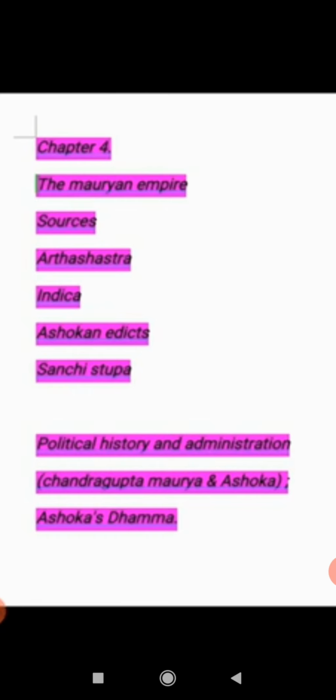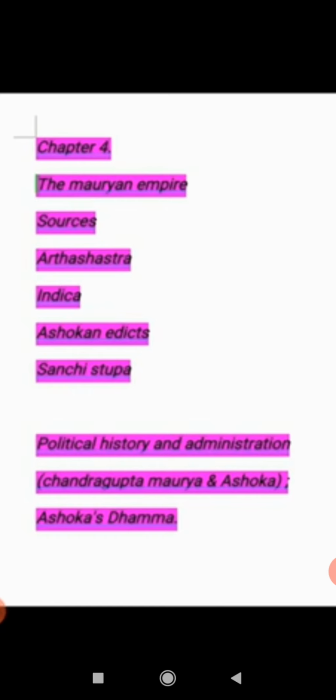Two kinds of taxes were there, namely Bali and Bhag, mentioned in the edicts of Ashoka. Bhag was levied on agricultural produce and cattle at the rate of 1/6. According to Vincent Smith and Shama Shastri, Bali was a religious tribute, meant for religious purposes. Toll tax was imposed on articles brought for sale.